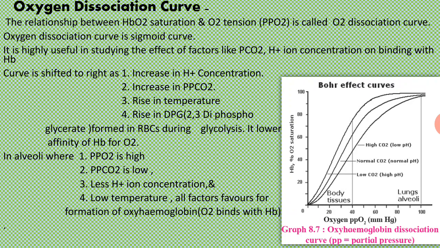Then look at the curve. Here is a curve which is called the oxygen dissociation curve. On the x axis there is oxygen partial pressure and on the y axis there is saturation of hemoglobin with oxygen. The curve is sigmoid in shape and it is tilted towards the right side.